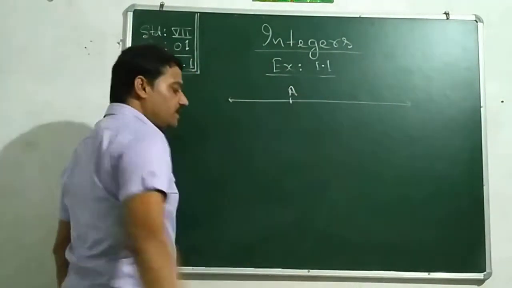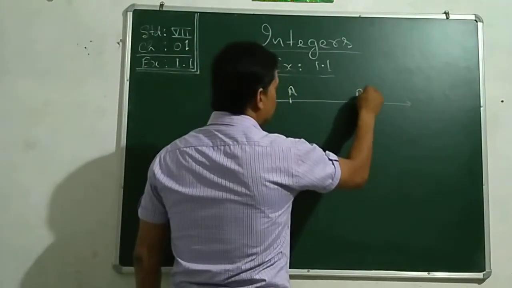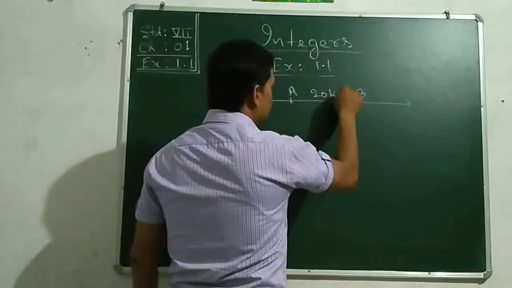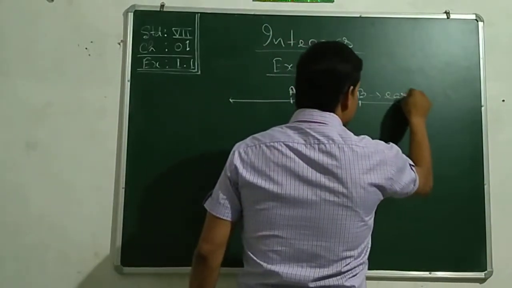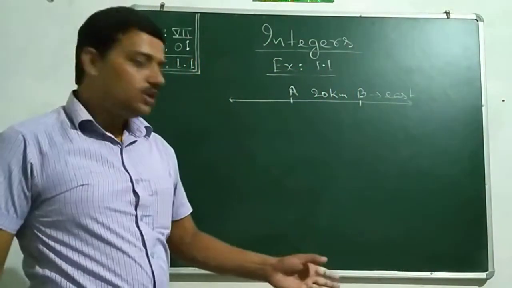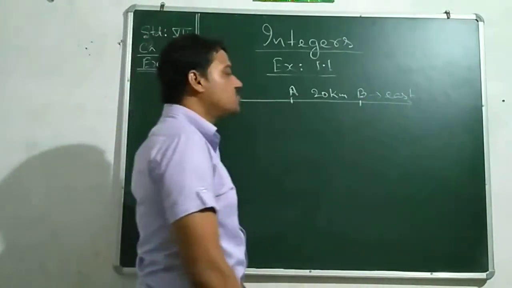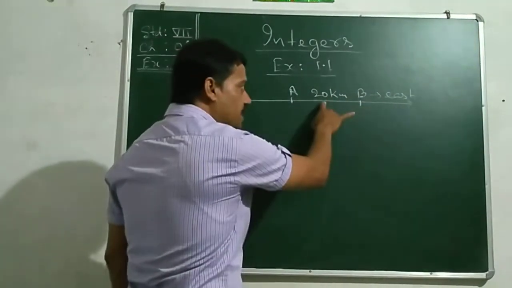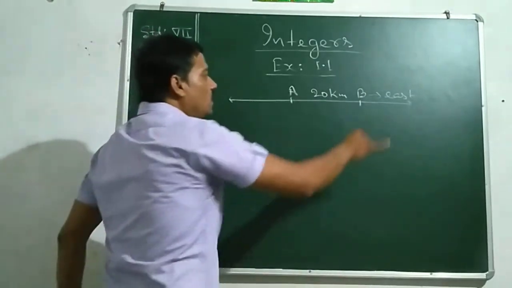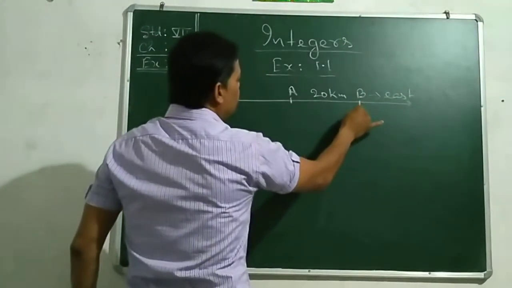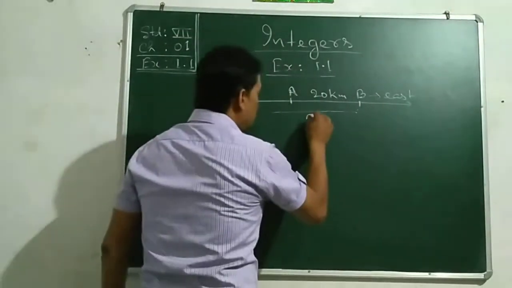This place is A, Rita had moved A to B. This is 20 kilometer, and this direction is also east. You have been told to represent the east direction as positive integer. Distance traveled towards east direction is to be represented by positive integer, and now from the place B, Rita moved 30 kilometer back.